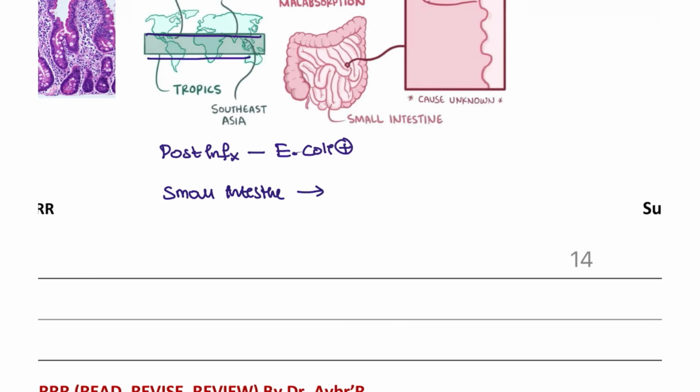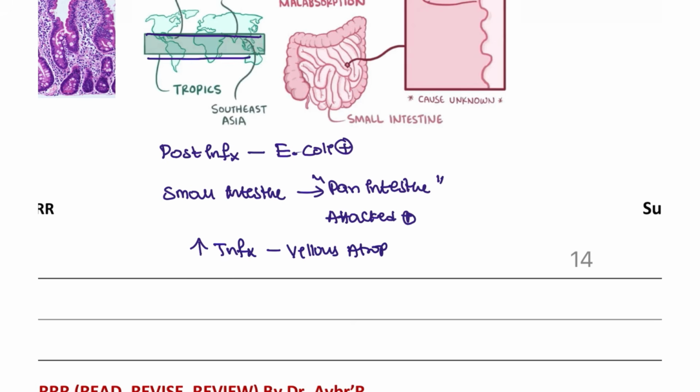This small intestine can produce pan-enteric involvement. Okay, pan-enteric. All this will be attacked. Okay, all these are going to be attacked by the different antigens. So that is what tropical sprue is. Okay, increased inflammation due to the attack, which will cause villus atrophy. Villus atrophy will be seen in this patient.